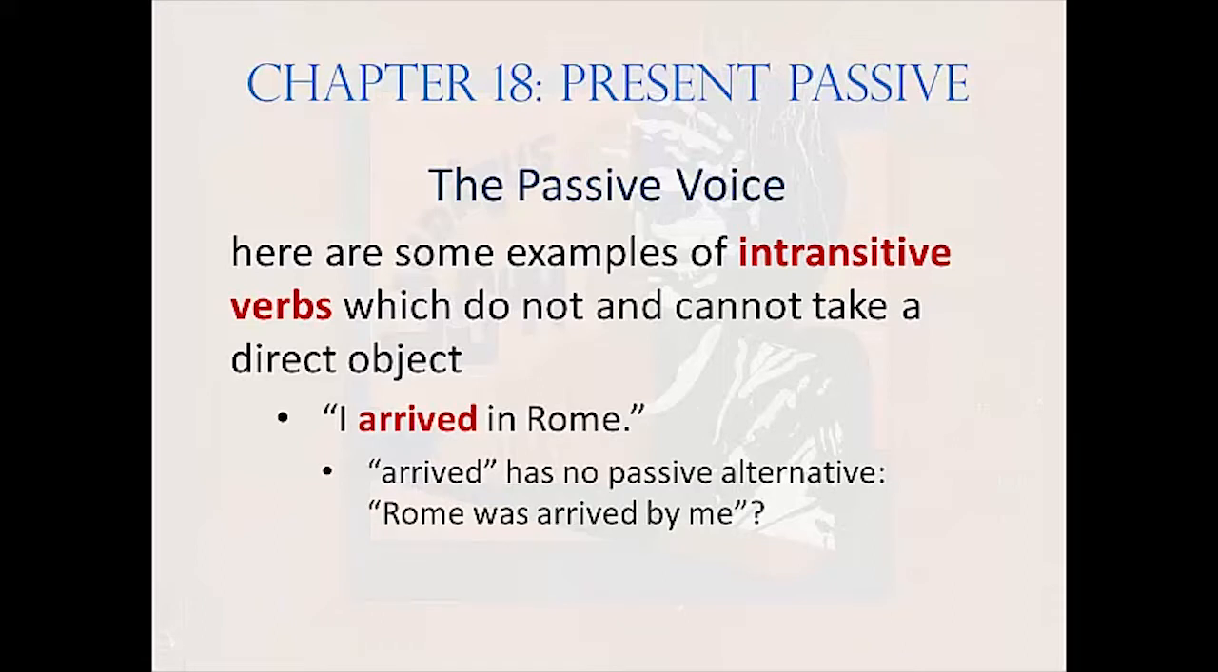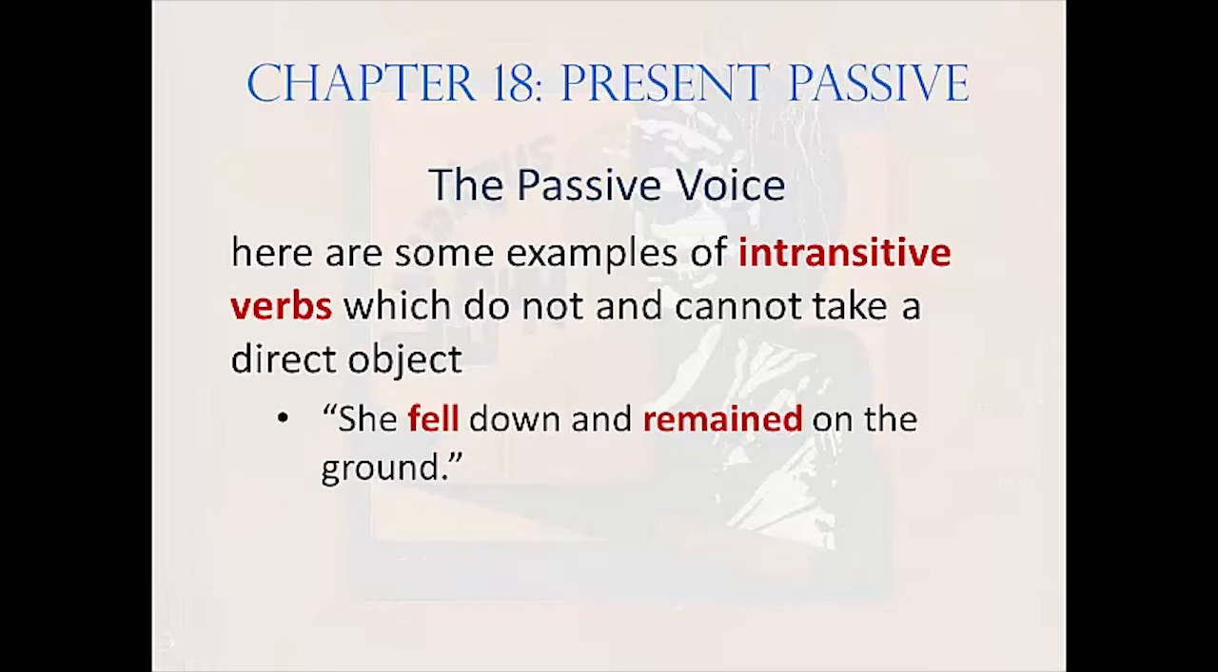Rome was arrived by me? I don't think so. Here's another example. He sighed sadly and died. Was sighed, was died, is wrong. She fell down and remained on the ground. Was fallen, was remained? Nope, can't do it.